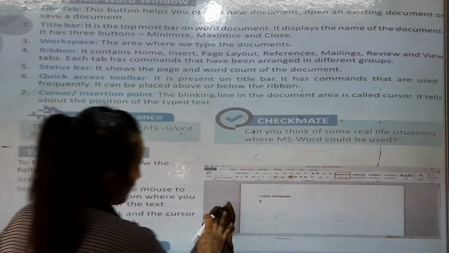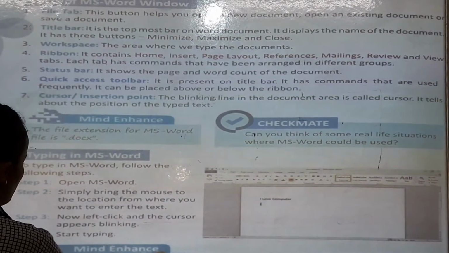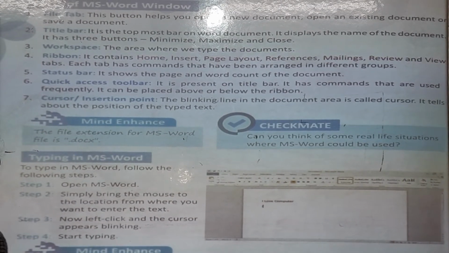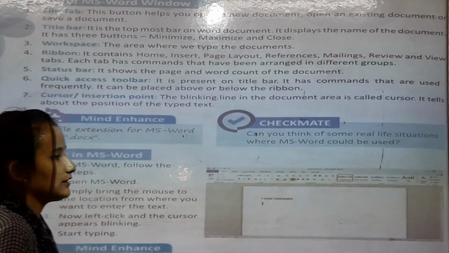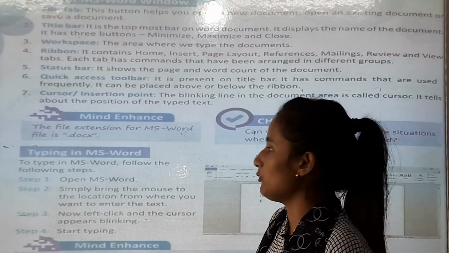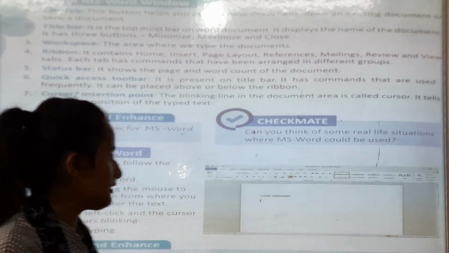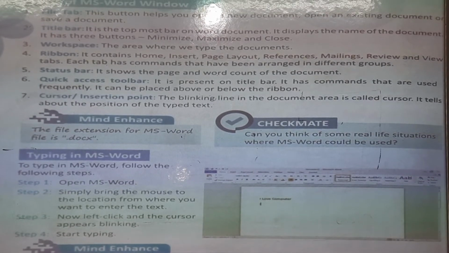Typing in MS Word. Now we will go on to typing in MS Word. How will you type on a computer in MS Word? To type in MS Word, follow the following steps. So if you want to type anything on your computer, follow the steps. Step 1, open MS Word. You have to open MS Word. Step 2, simply bring the mouse to the location from where you want to enter the text.